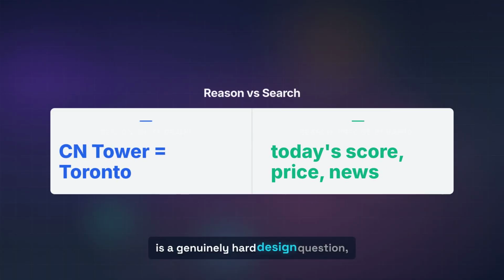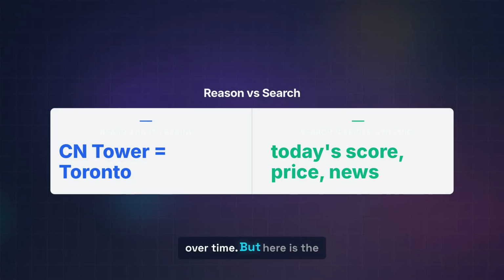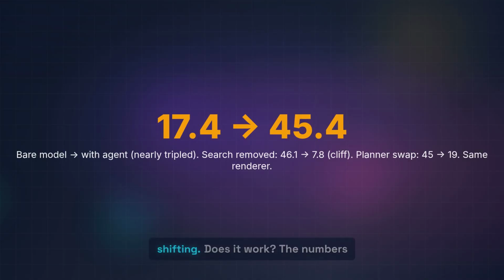Here is a genuinely hard design question the paper wrestles with. Some facts the model can just reason out. The CN Tower is in Toronto. That is sitting in its brain. But what was the exact score on August 14th? That needs a search, so where do you draw the line? The paper's answer is clean: parametric knowledge for common sense. Search for precise facts, exact numbers, dates, names, and anything that changes over time. But here is the wild part. That line is alive. As the base model gets smarter, more things move from needs search to can reason. The boundary keeps shifting.